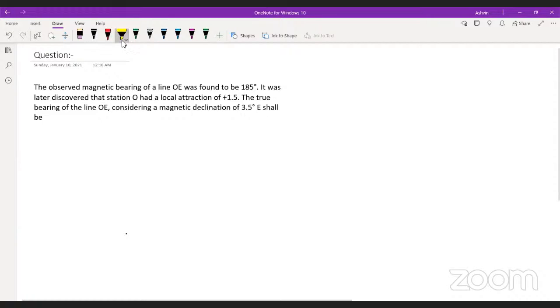So first of all, in this question, I have used two things: the magnetic declination, and the other thing is local attraction. Come on, guys, tell me, do I have to explain these two things to you? If anybody wants me to explain these two things, first of all tell me the declination part and the local attraction part.